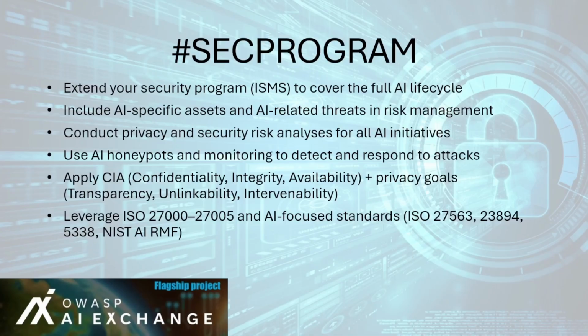Each AI initiative, new or existing, should perform both security and privacy risk assessments early in the life cycle. The process mirrors standard threat modeling but with AI-specific factors such as model drift, poisoning, or prompt injection. Use protection goals like confidentiality, integrity, availability, or CIA for security, transparency, unlinkability, intervenability for privacy. Refer to ISO/IEC TR 27562:2023 for detailed guidance.